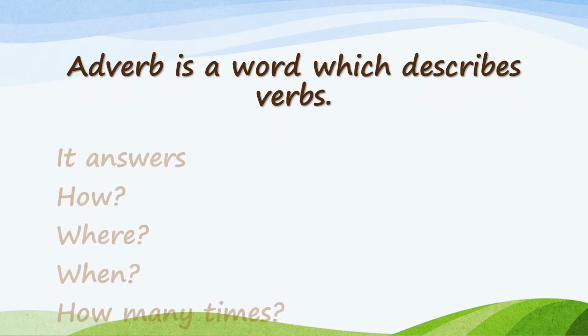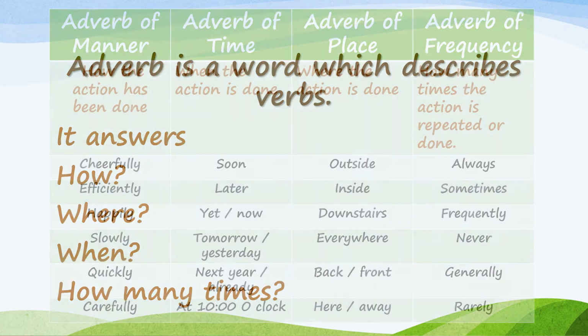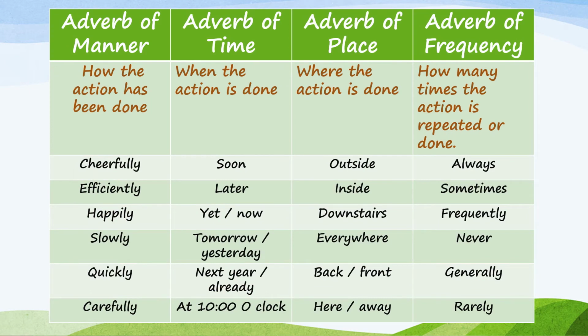towards adverb. What is adverb? Adverb is a word which describes verb. It answers how the action has been done, where the action has been done, when the action has been done, and how many times the action has been done. There are 4 types of adverb: adverb of manner, time, place and frequency.